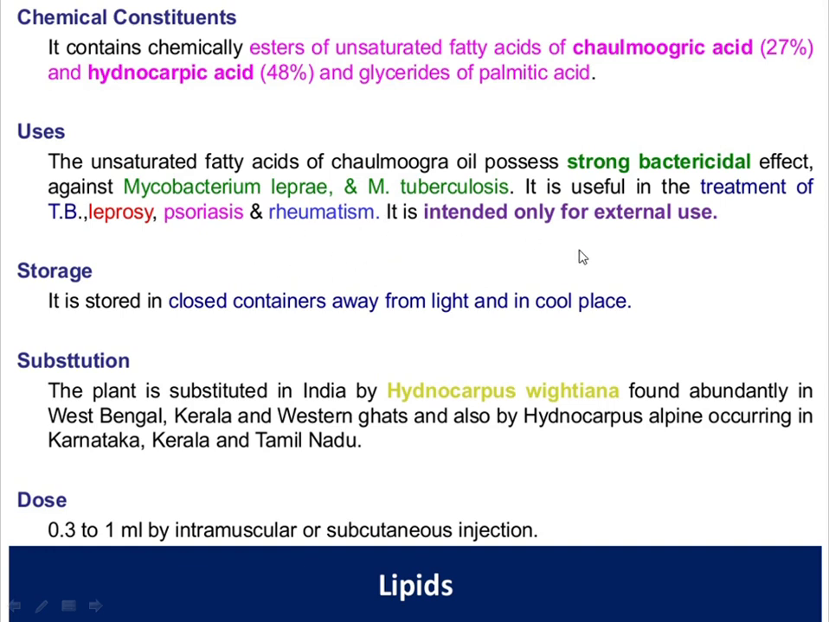It is intended only for external use, not for internal use. It is going to be intended only for external use.